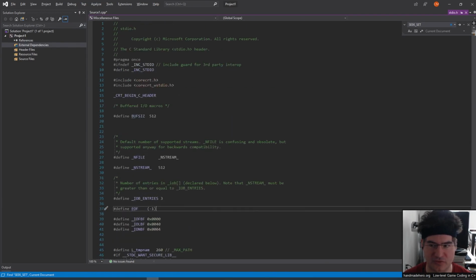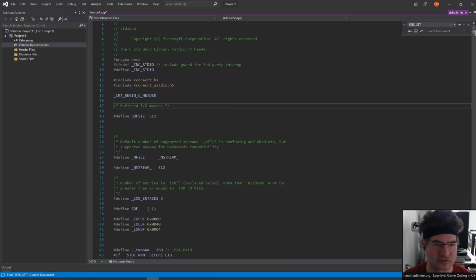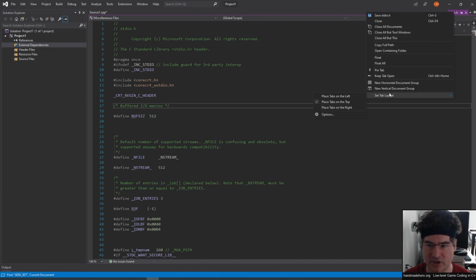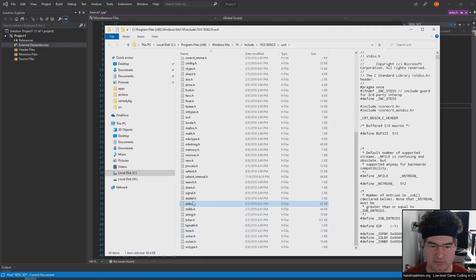If we take a look at where this file is, by the way, it should have been found in that actual dependency. When we look at where this file actually exists, it should have been found by that search. I don't know what's going on there. If we check out open containing folder, you can see it was exactly where we searched. So who knows what's going on with Windows? It apparently can't find files that it already knows where they are.